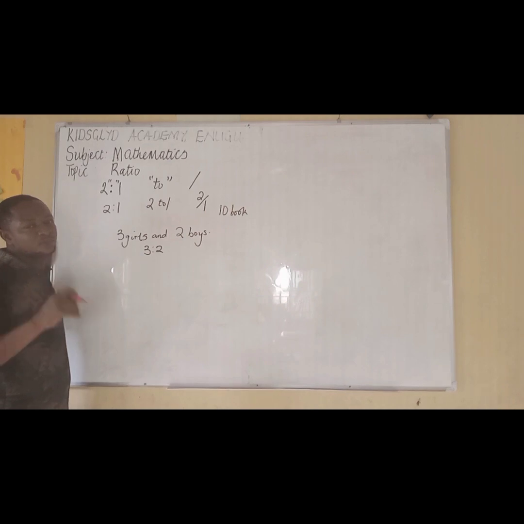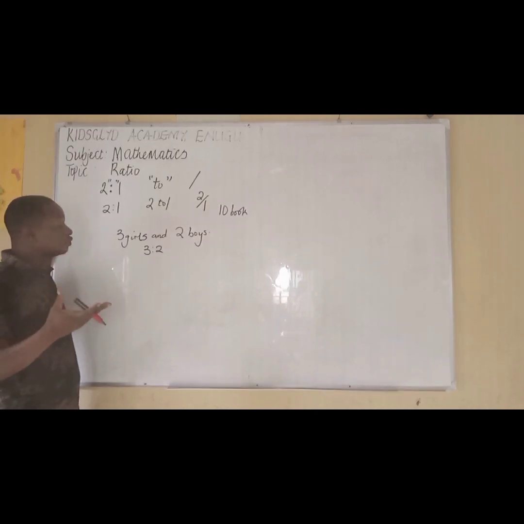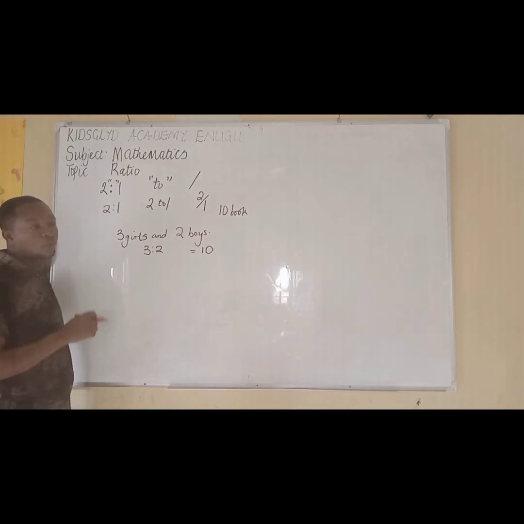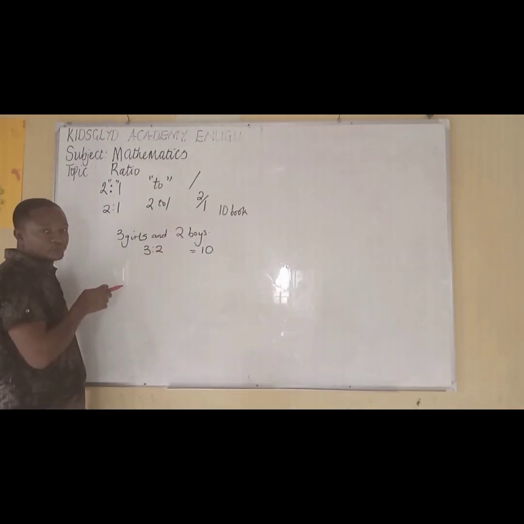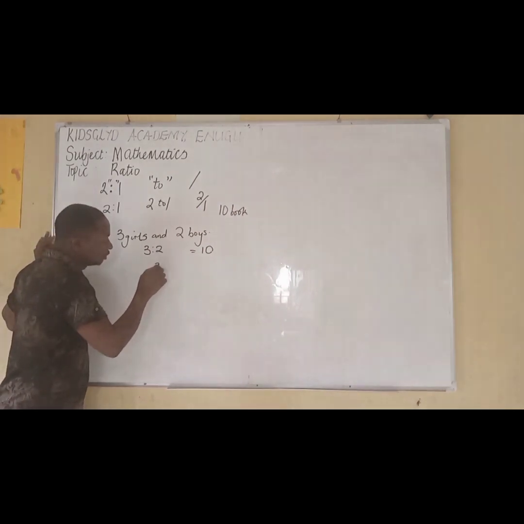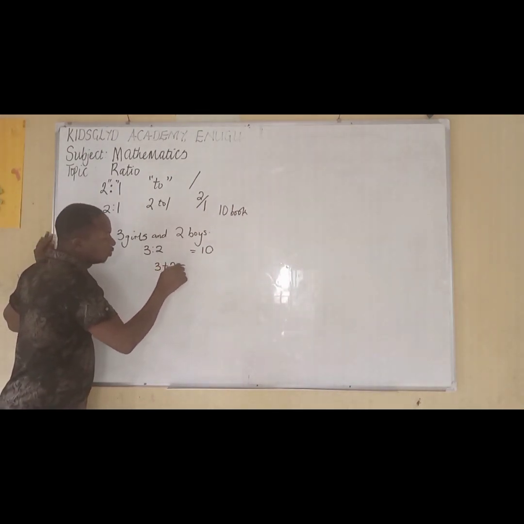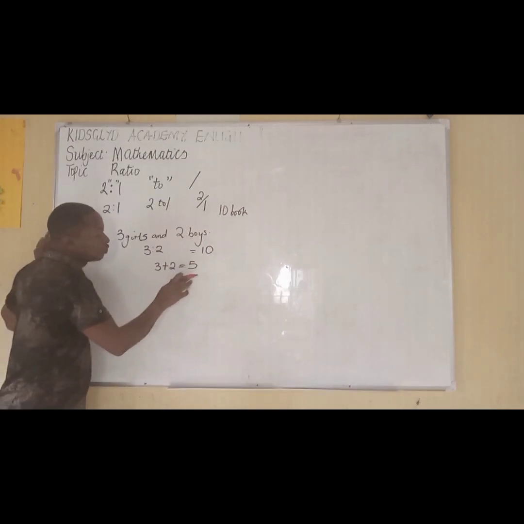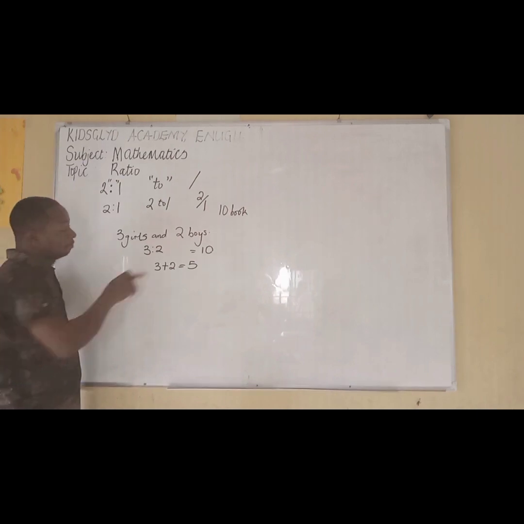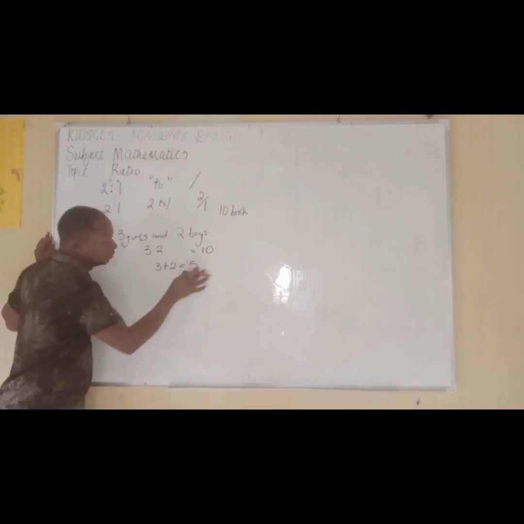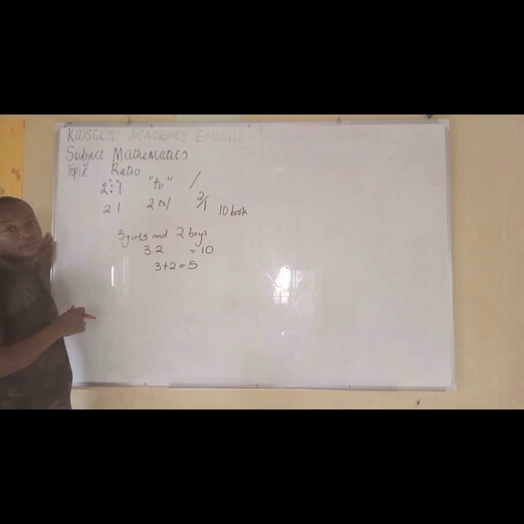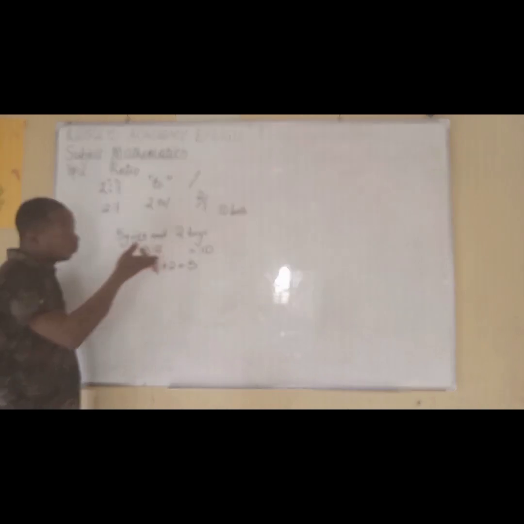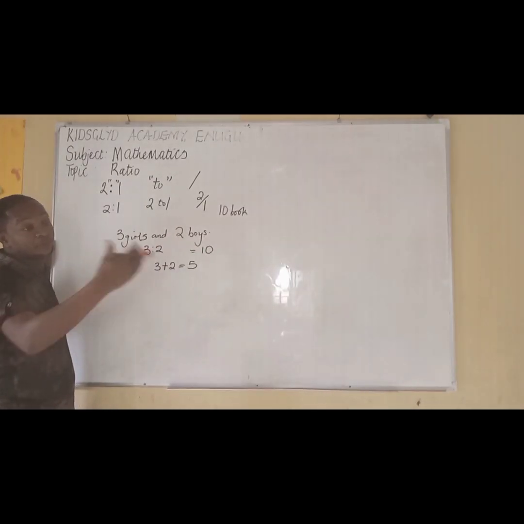The first thing you do is to know how many items you have. How many items do we have? The books are equal to 10 exercise books. So what you do, you say, okay, let us add this ratio together first. So you say 3 plus 2 equals 5. Now, 3 plus 2 is giving us 5. This is the total of what the ratio gives to us. Even though the books are not enough, there will be a way around it, because you might decide to share them in pages.